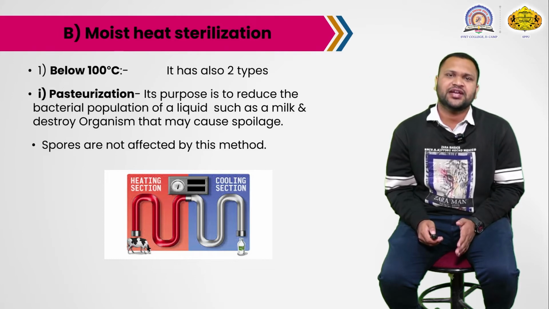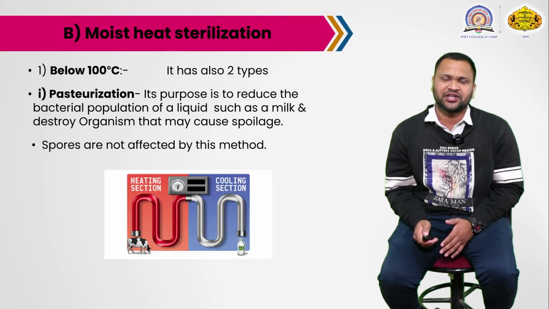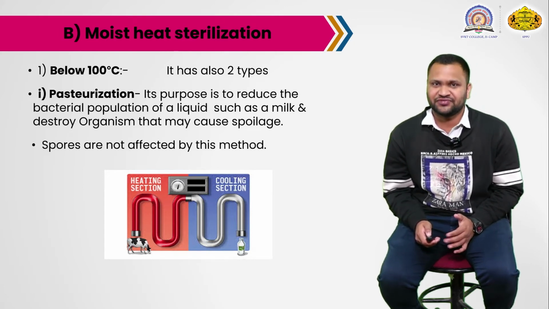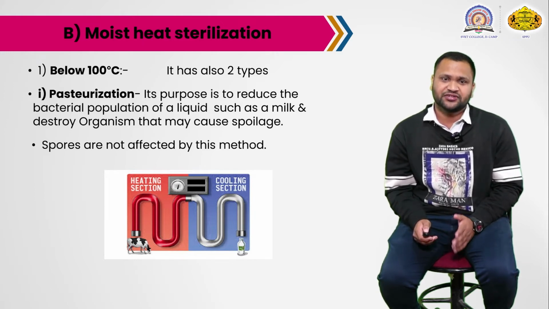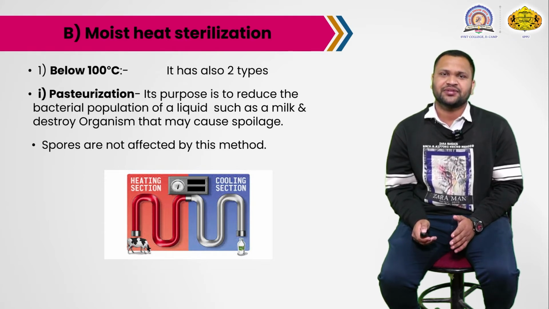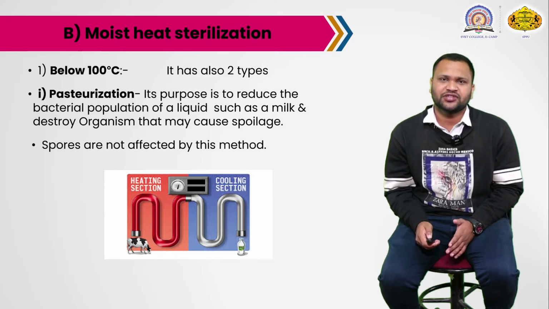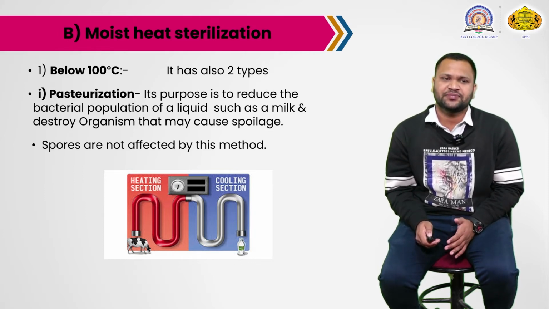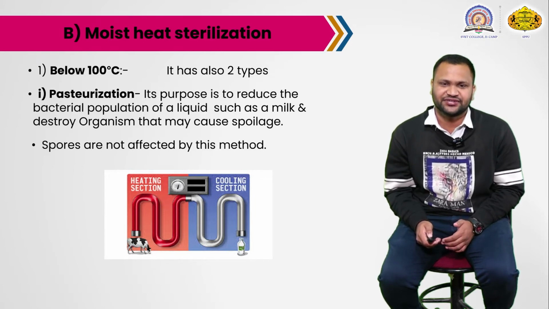Okay. So destroy the microorganisms to avoid the spoilage, to increase the shelf life of that particular product, for example milk. But in case of pasteurization, the vegetative cells will be killed, but in case of spores, they are not affected by this method. So that's why somehow milk will be spoiled by 24 hours. That's why they recommend us to store the milk at fridge temperature, below 10 degrees Celsius.